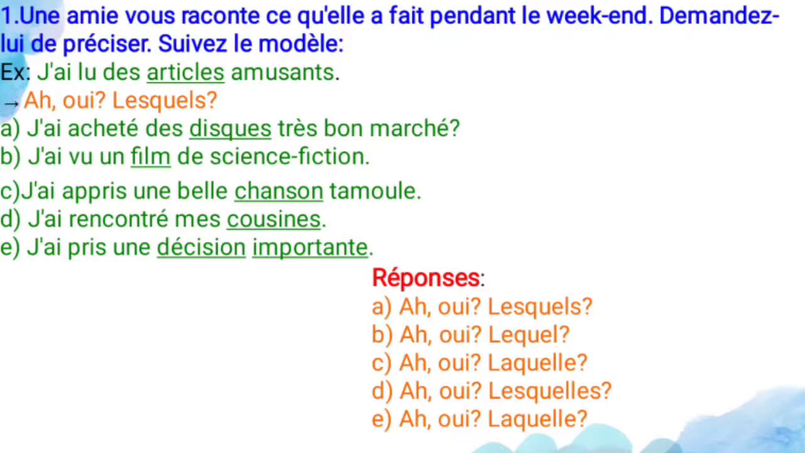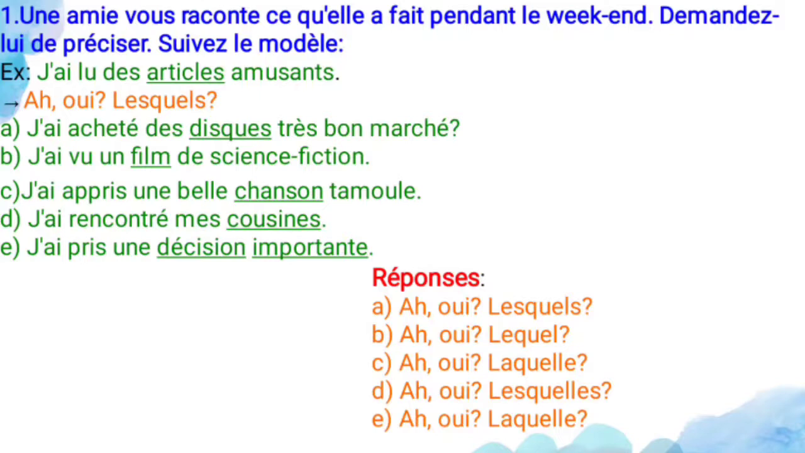See the example: j'ai lu des articles amusants. So here the noun you have to take is articles. Articles is plural, that is a masculine plural. For that you have to use lesquels, and it means I have read some fun articles. So this is the sentence. So what is the question? Ah oui? Lesquels? Which ones? It refers to those articles, which are masculine plural, so lesquels.